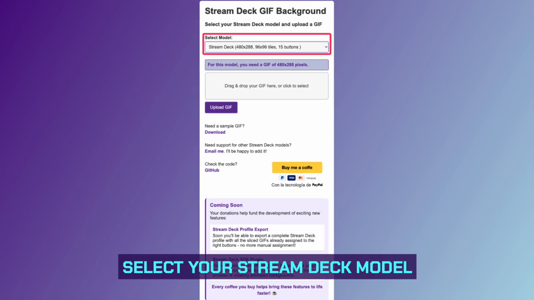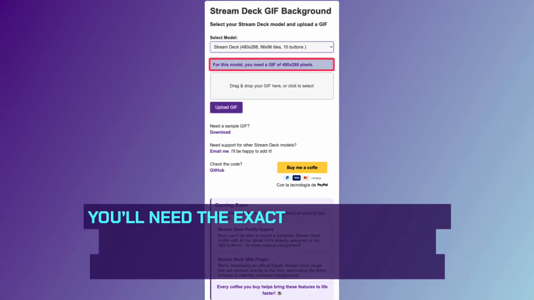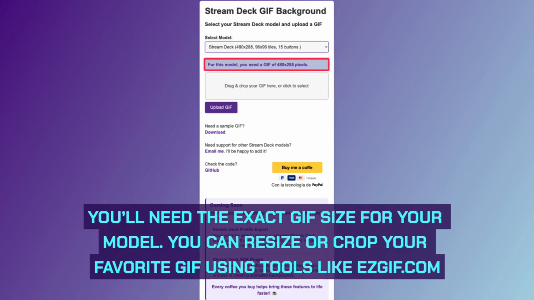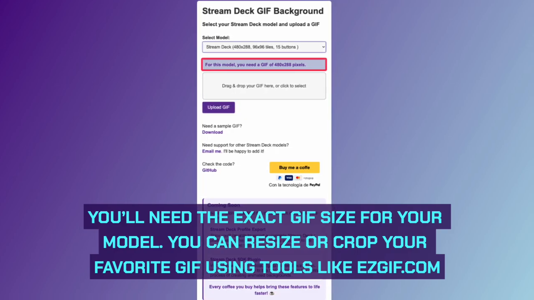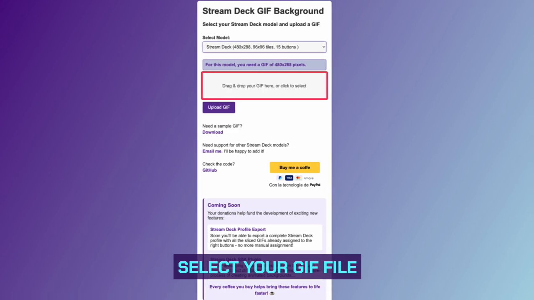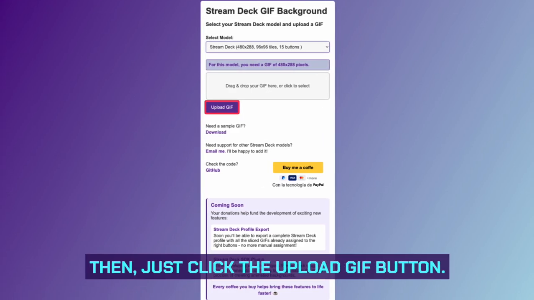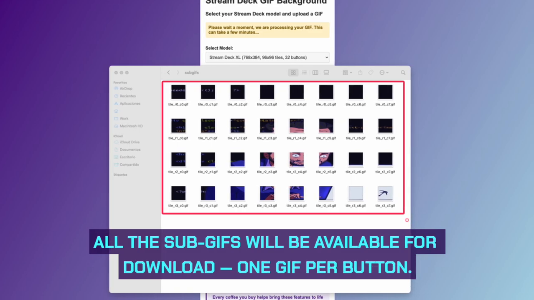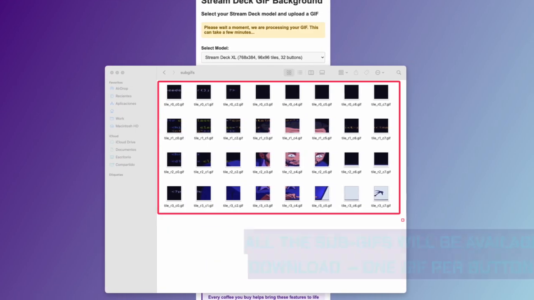Select your Stream Deck model. You'll need the exact GIF size for your model. You can resize or crop your favorite GIF using tools like easygif.com. Select your GIF file. Then, just click the Upload GIF button. All the sub-GIFs will be available for download, one GIF per button.